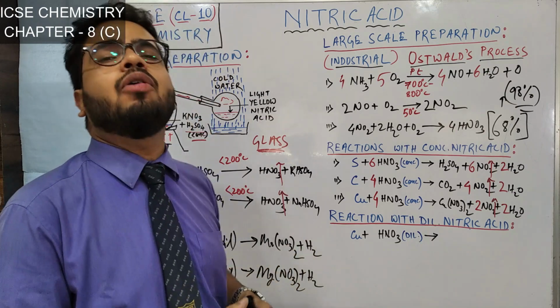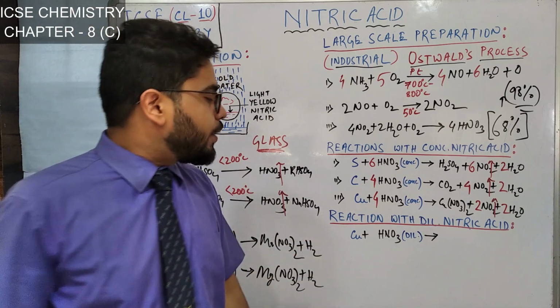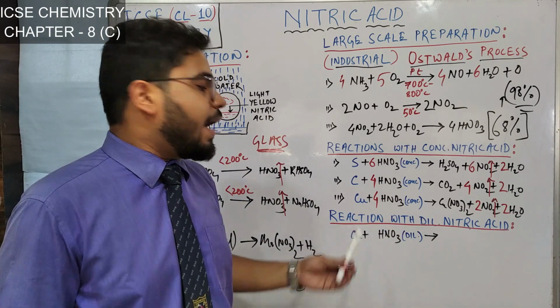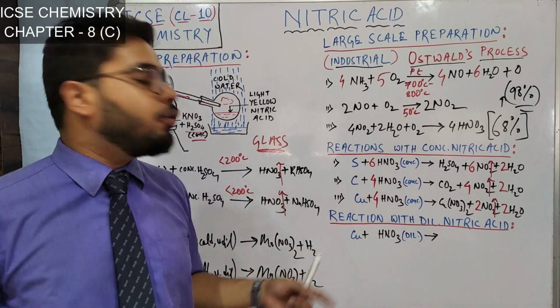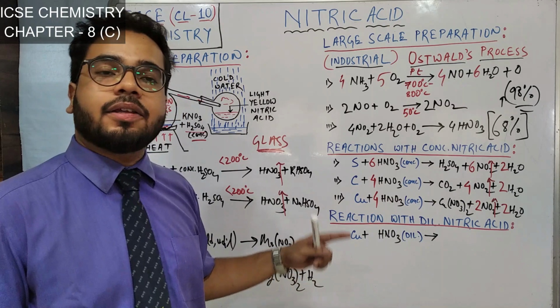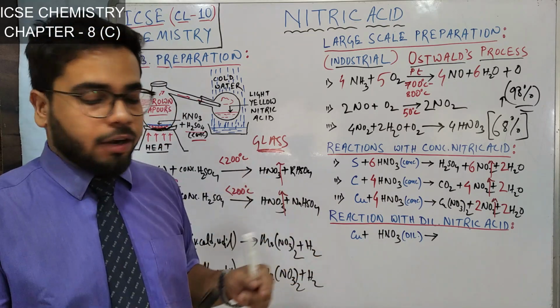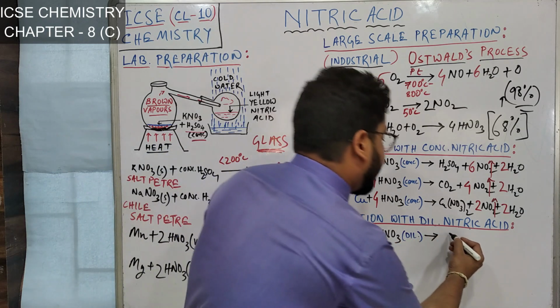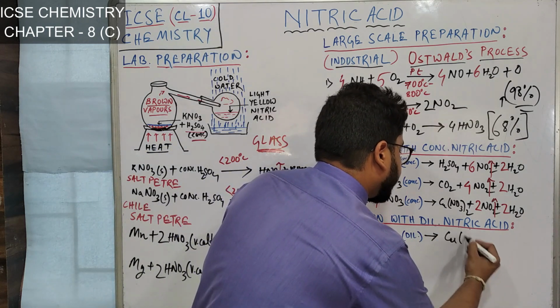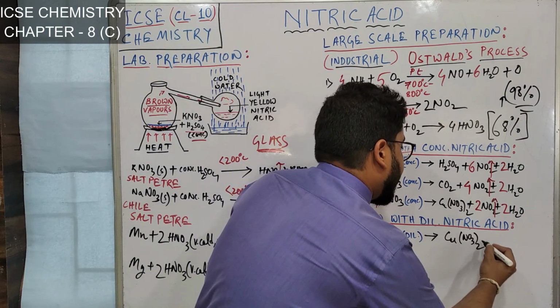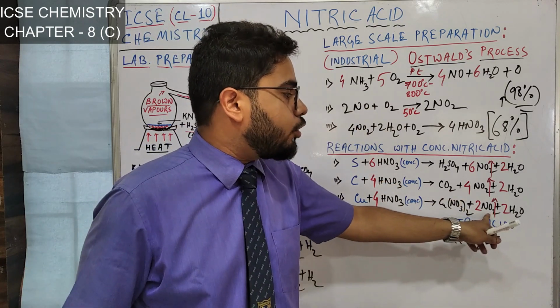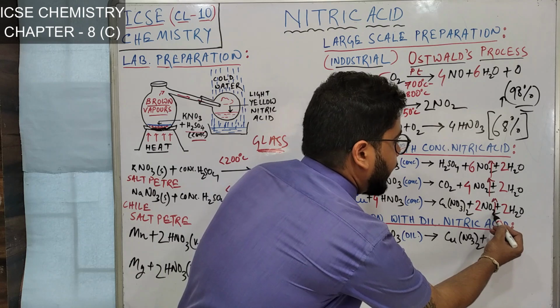Alright. Now only one reaction we have to learn, that is of dilute nitric acid and copper. Previously I have shown you the reaction of dilute nitric acid with zinc. In a similar way it will react with copper, and the respective copper nitrate will be formed. See, with concentrated nitric acid, the gas produced was NO2, nitrogen dioxide.